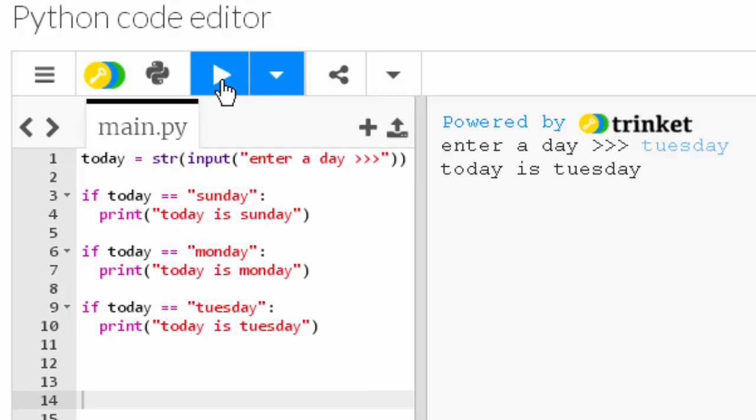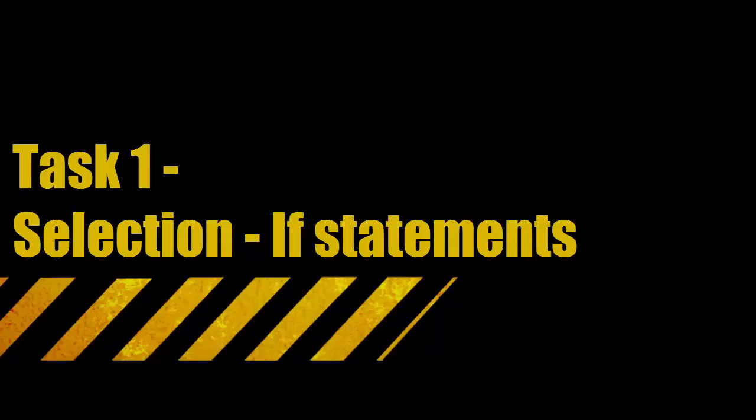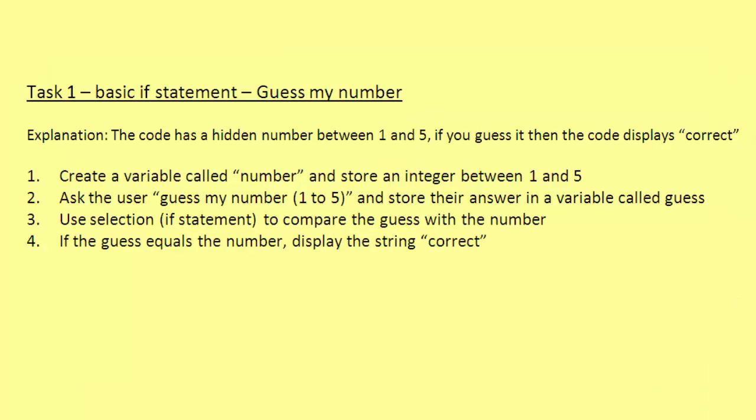Okay, so just have a go at this task. Here's a quick task that I've just called guess my number, which just uses a basic if statement. What it's going to do is the code will have a hidden number between 1 and 5. Yeah, 1, 2, 3, 4, 5. If you guess it, then it'll display correct.